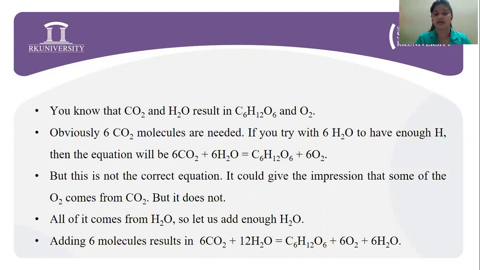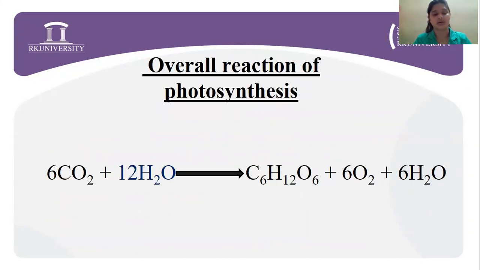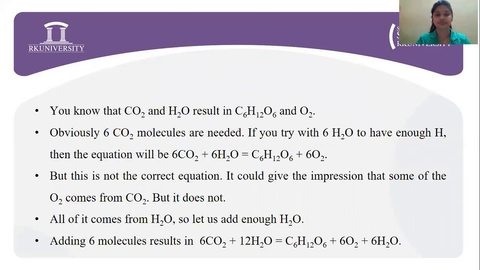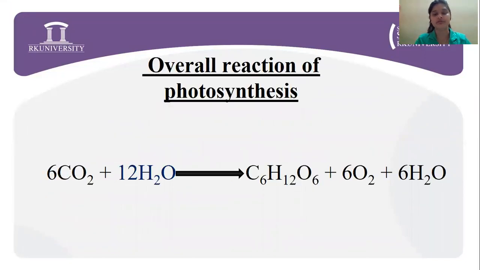But this is not the correct equation because it gives the impression that the oxygen is coming from the carbon dioxide, which is not the case, as it was challenged and proved by Niel in 1931. All of it comes from the water. So let us add enough water, and adding another 6 molecules of water makes the equation 6CO2 plus 12H2O, giving rise to a glucose molecule plus 6 oxygen molecules and 6 water molecules. This is the correct equation of photosynthesis.